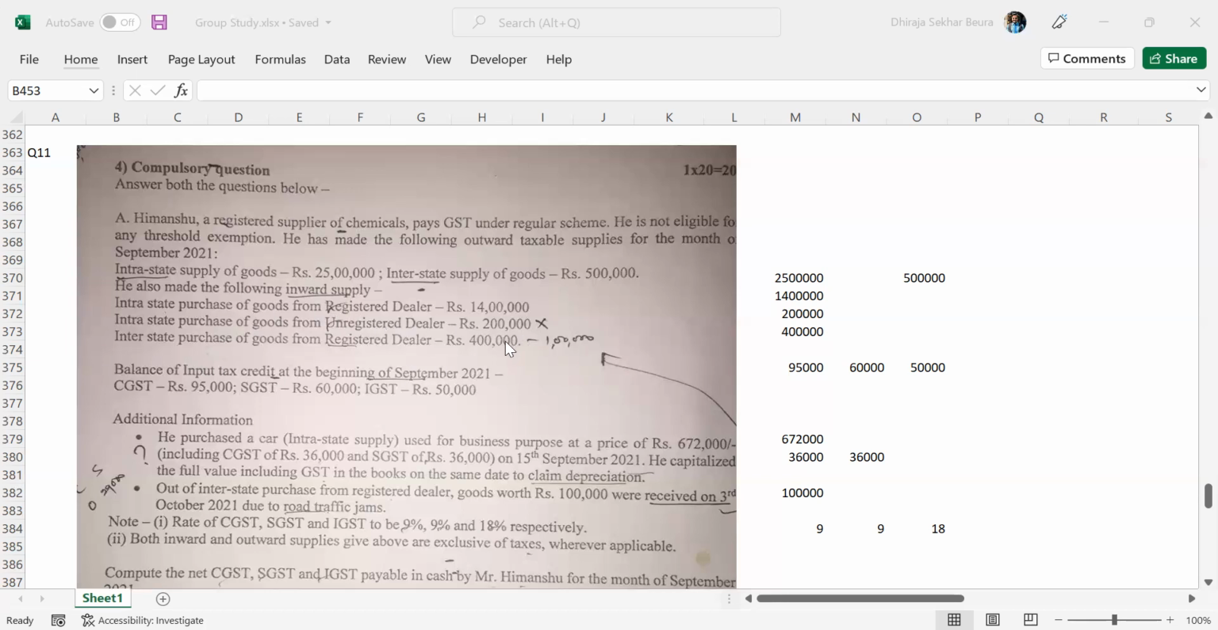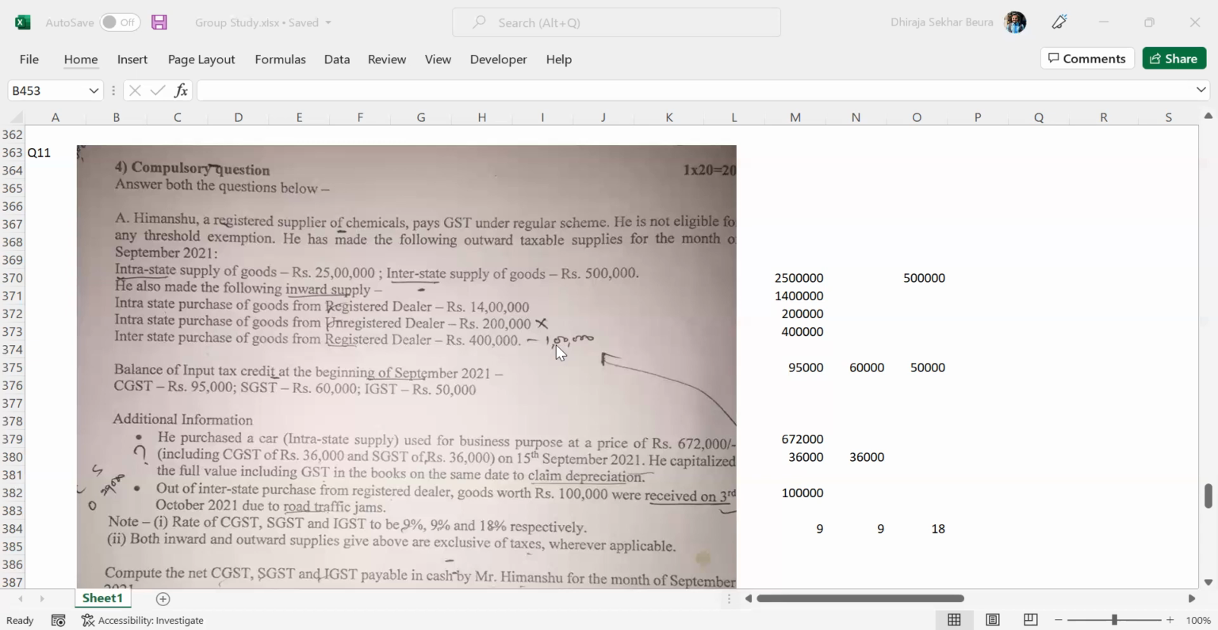That means the interstate purchase of goods from registered dealer, which was given as 4 lakhs, becomes how much now? Revised value? Minus 1 lakh, so it becomes 3 lakhs. Yes, that is correct. Okay, we have read through the question thoroughly.